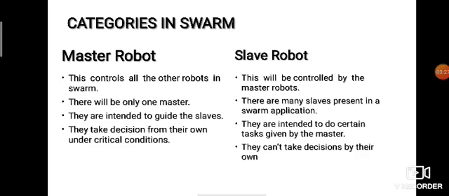And next one is the categories in swarm. There are mainly two types of categories. One is master and another one is slave. Basically, swarm robots work on master and slave communication. The master controls all other robots in the swarm, and there will be only one master. The master is intended to guide the slaves, and the master takes decisions on its own under critical conditions.